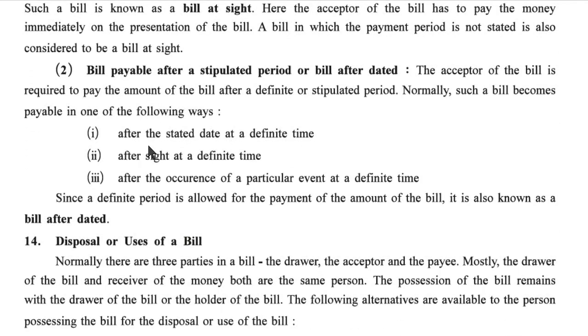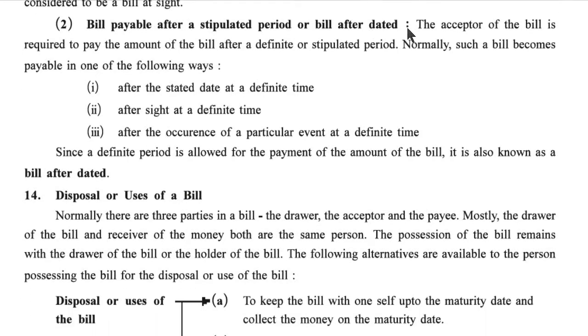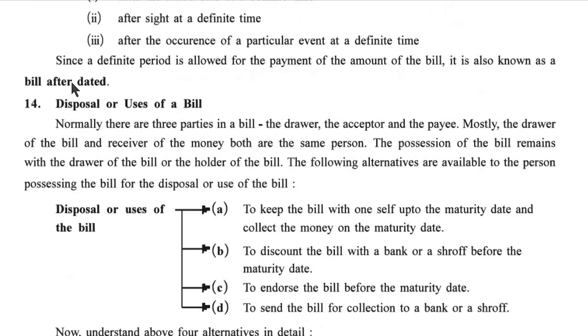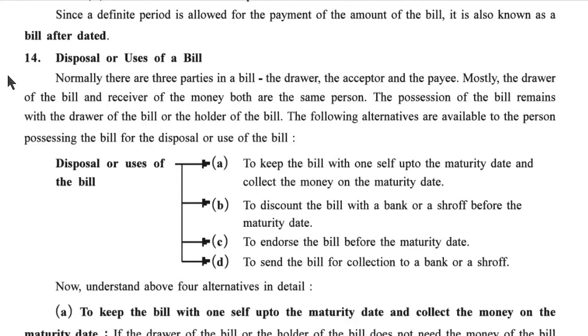Second, bill payable after a stipulated period or bill after dated. The acceptor of the bill is required to pay the amount of the bill after a definite or stipulated period. Normally, such a bill becomes payable in one of the following ways. First, after the stated date at the determined time. Second, after sight at a definite time. Third, after the occurrence of a particular event at a definite time. Since a definite period is allowed for the payment of the amount of the bill, it is also known as a bill after dated.